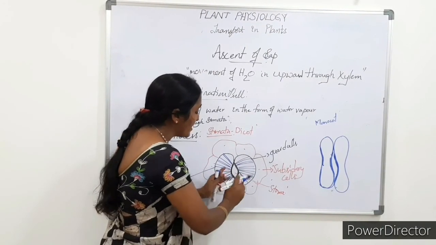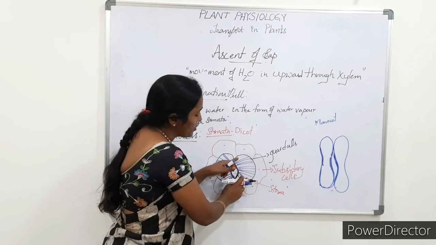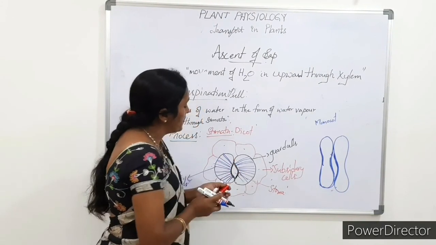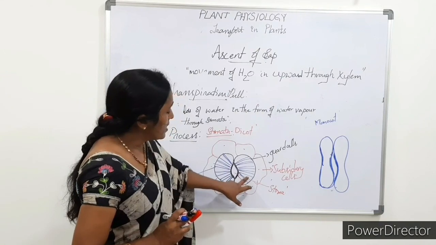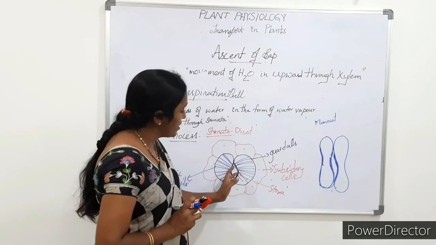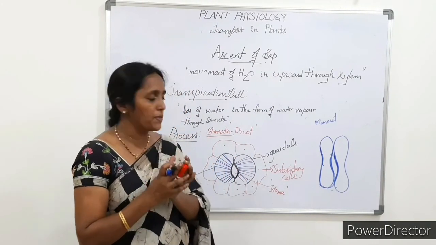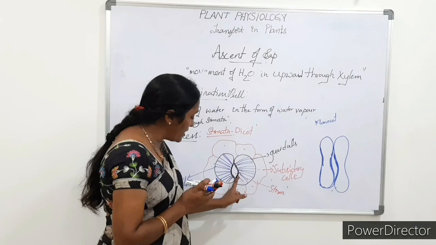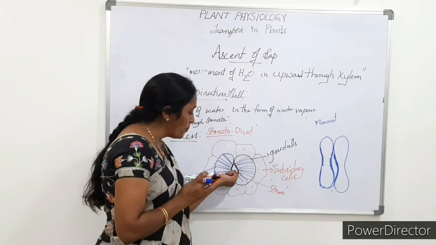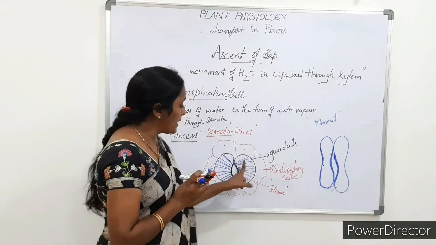Due to this thickening of the inner layer, when the guard cells become turgid, a curve forms in the thicker region. Due to the formation of this curve, an aperture, the opening, appears, and this opening is called the stoma.